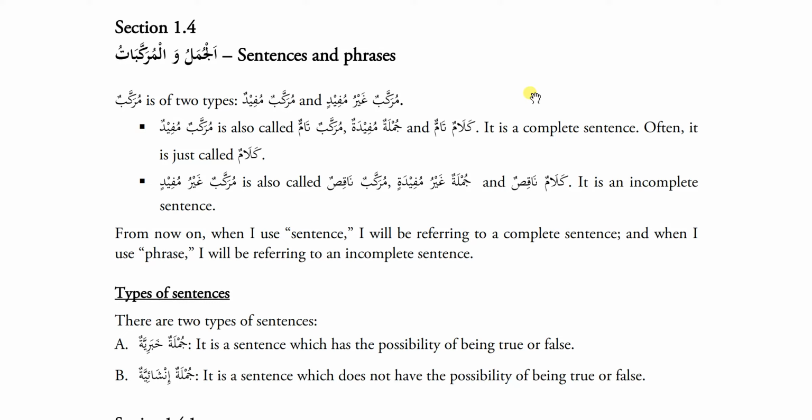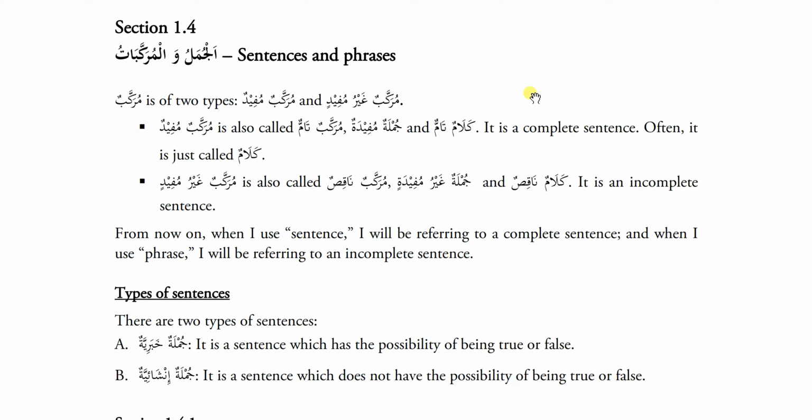Murakkabun ghayru mufidin wa murakkabun mufidin. So murakkab is of two types: murakkab mufid and murakkab ghayr mufid. Murakkab mufid is also called murakkab tam or jumlatun mufidatun or kalamun tamun. It is a complete sentence. Often it is just called kalam. And murakkabu ghayru mufidin is also called jumlatu ghayru mufidatin, murakkabun naqisun and kalamun naqisun. It is an incomplete sentence.